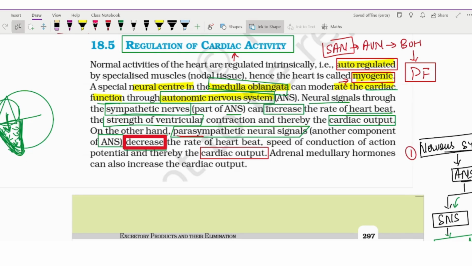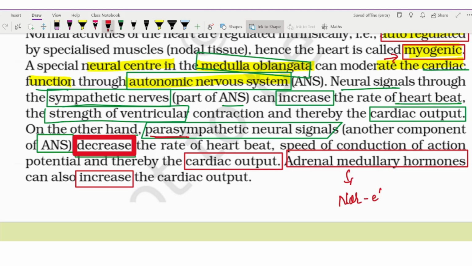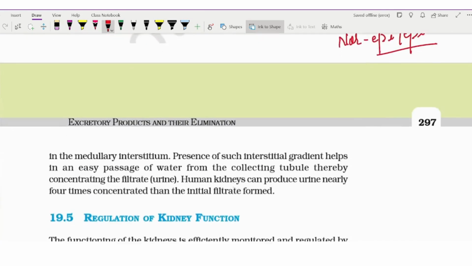And then the third term which increases the heart rate is the adrenal medullary hormone, which is norepinephrine or epinephrine. So these two are important, which will cause the increase in heart rate.